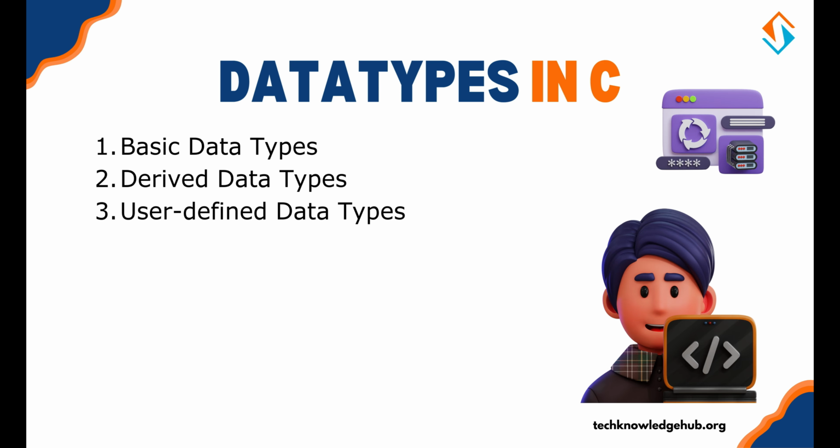Data types in C. C provides a rich set of data types to handle different kinds of data. Let's break them down into three main categories. First is basic data types, second is derived data types, and the third one is user-defined data types. For now, we'll focus on the basic data types.